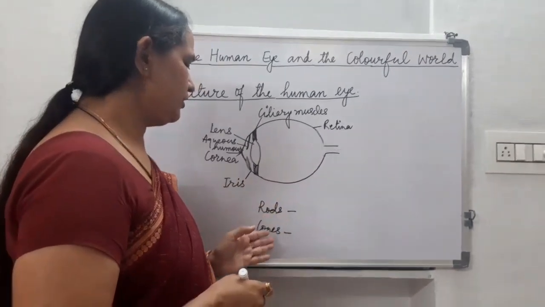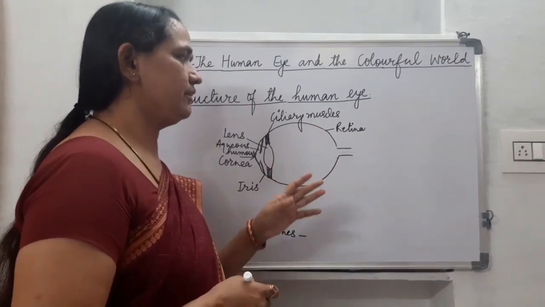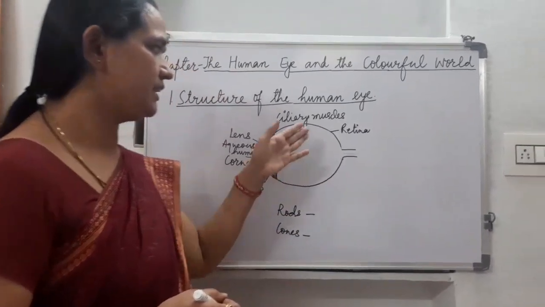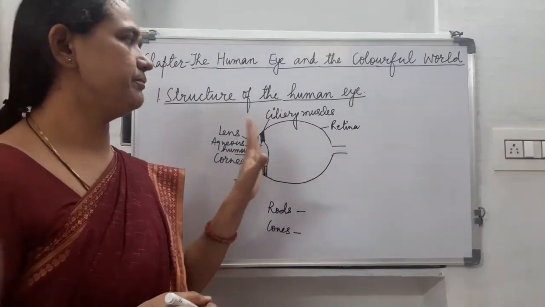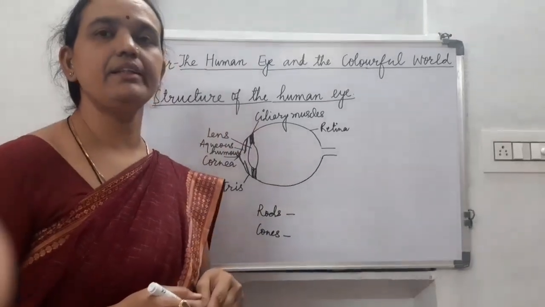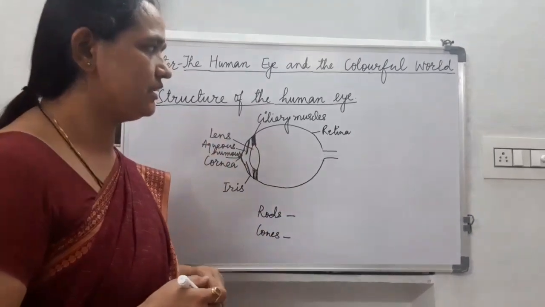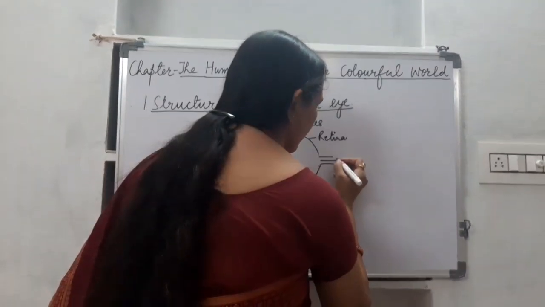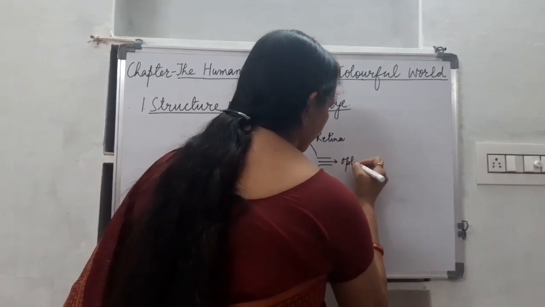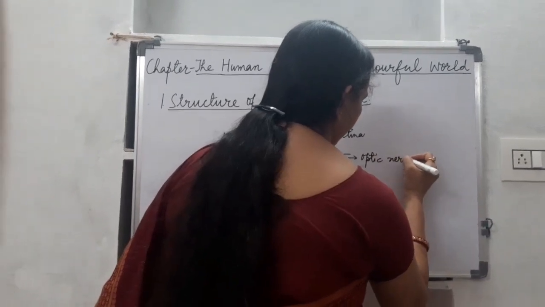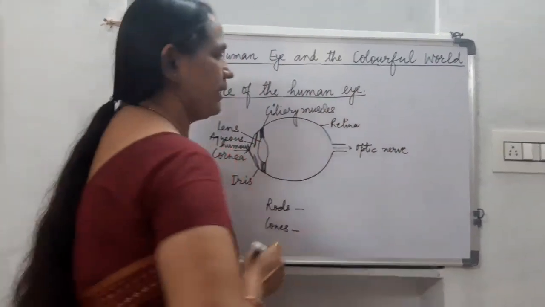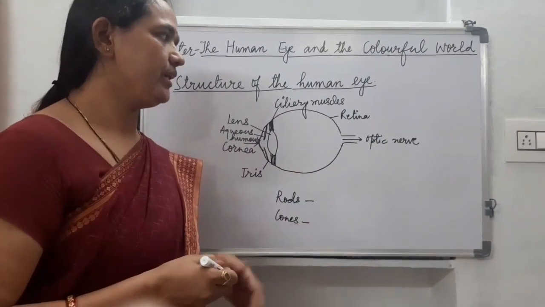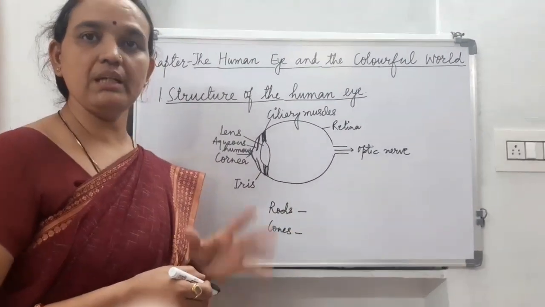Children, these rods and cone cells present here on the retina are very sensitive to light. When they receive light, they get stimulated, and they generate electric signals. These electric signals are sent via the optic nerve to the brain, so that the brain processes these signals, and we are able to see the objects in upright position.